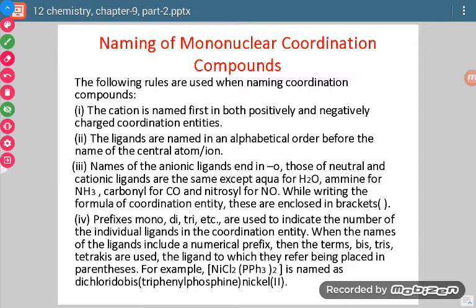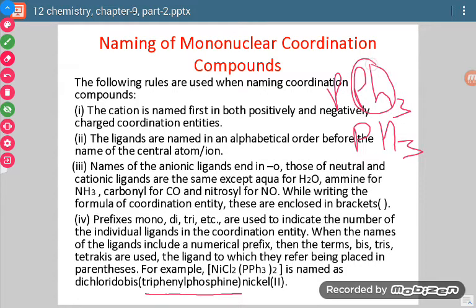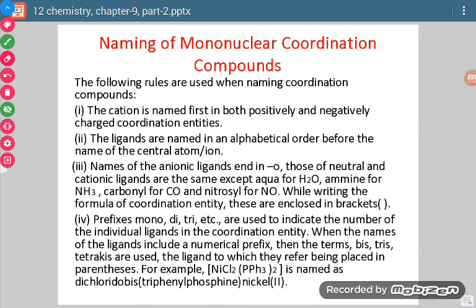Similarly, here one example is given: PPh3. PPh3 means triphenylphosphine. See, PH3 is phosphine. When we replace H by phenyl group, it comes out to be PPh3. This is the phenyl group. So we say it is triphenylphosphine. Now see, the word tri is already used.